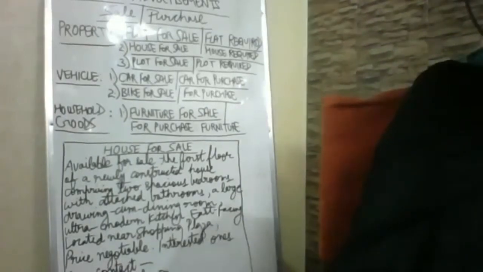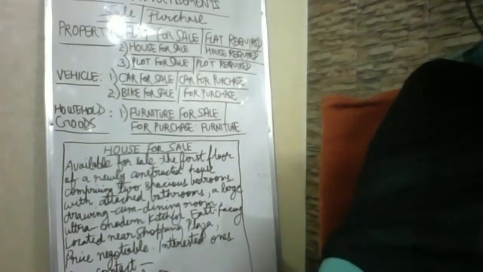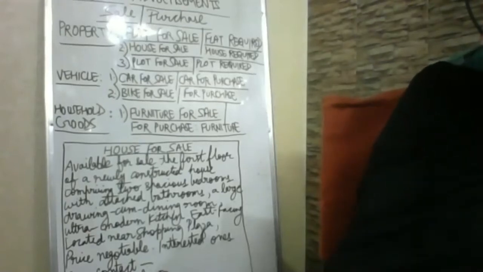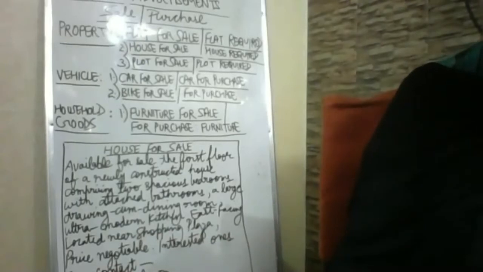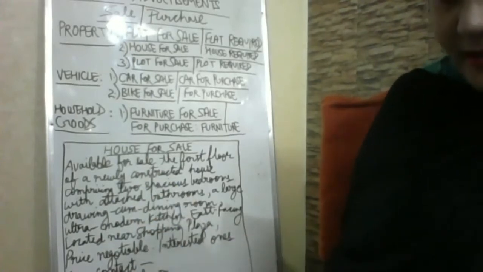Available for sale an acre of land in heart of the city, connected with road from two sides. Now, transportation facility available for 24 hours. Then after that, adjacent, A-D-J-A-C-E-N-T, adjacent means adjoining. Adjacent market and police station, lush green surroundings, price negotiable. Interested parties may contact Mr. Krishan, B34, Moti Nagar, Delhi, or call at 9815311111. Fine, whatever number is there.